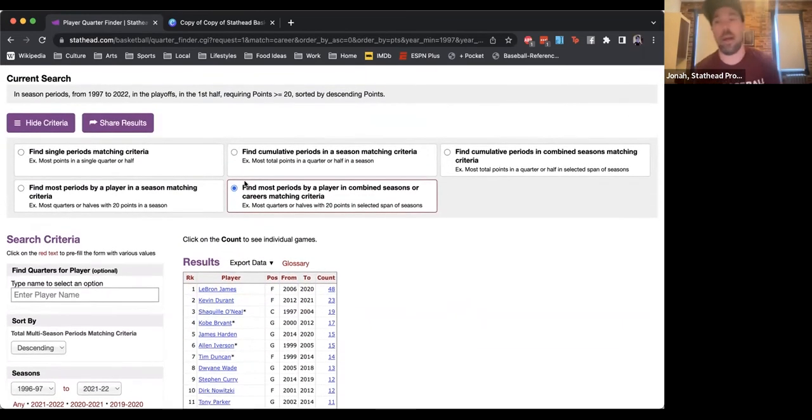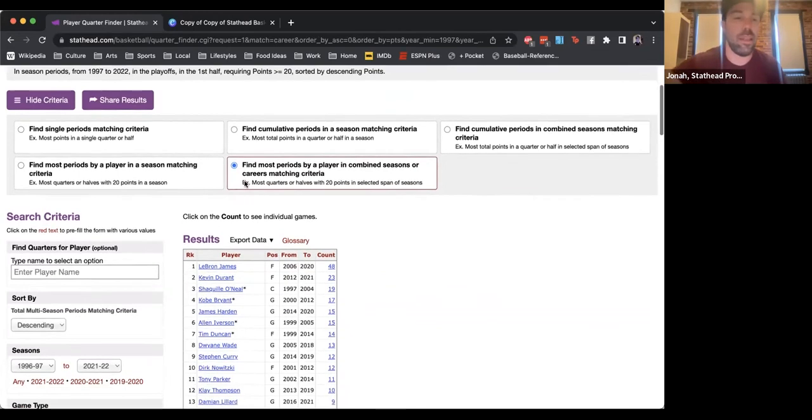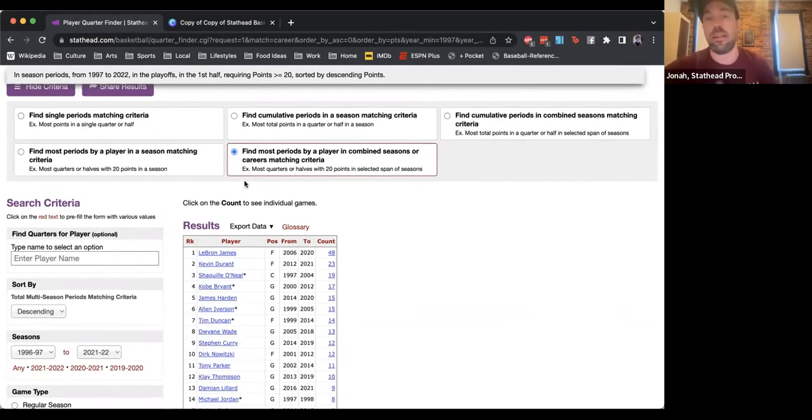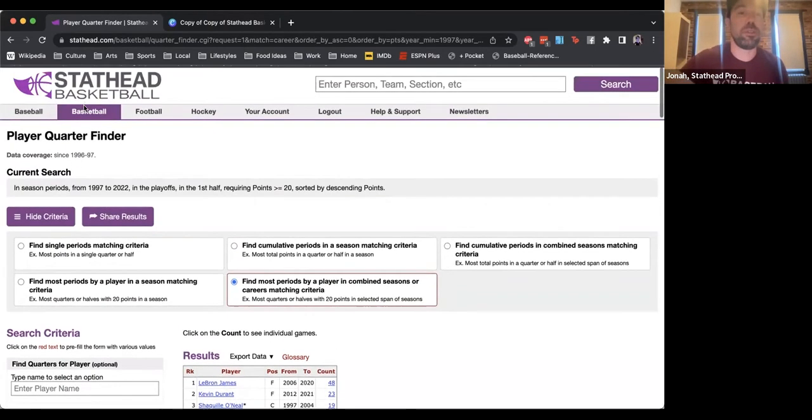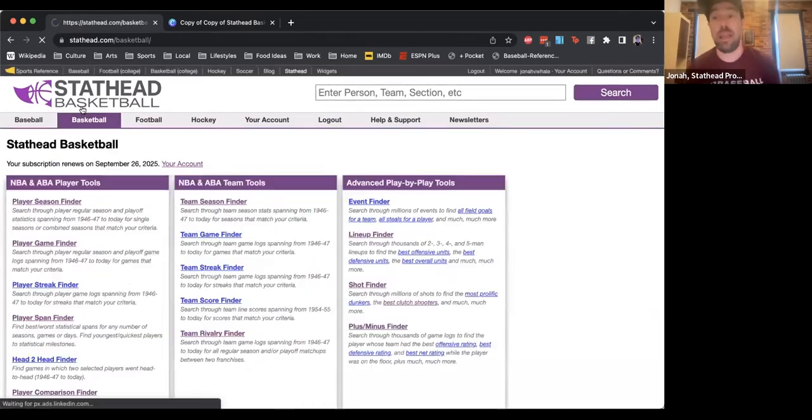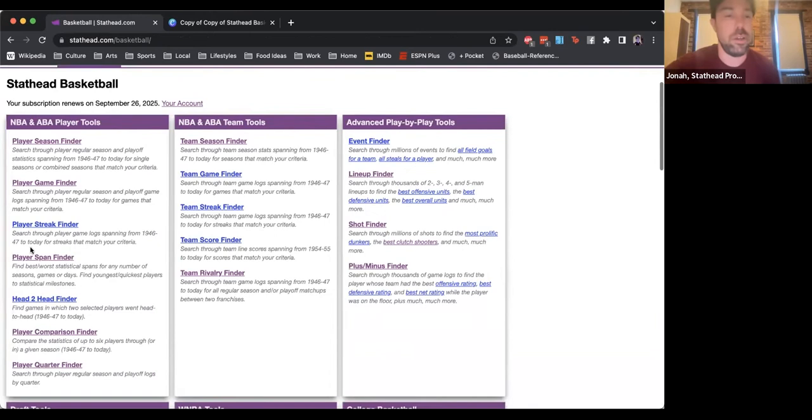One key distinction to keep in mind, this quarter finder and a lot of the tools I'm going to go into later use play-by-play data. Play-by-play data is a lot less complete than box score data. So this only goes back to 1997 for the playoffs. The 1997 playoffs are the first year that we have playoff data for every single play that happened, not just every single game. The game finder, the playoffs and regular season stats, they go all the way back to the beginning of the NBA in 46, 47. So that's just something to keep in mind when you're using these.